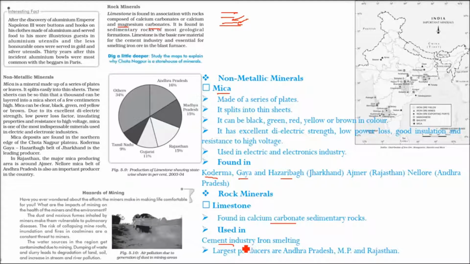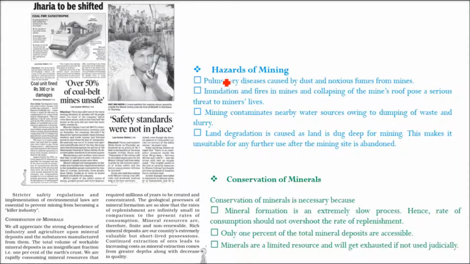Basically it is used in the cement industry and for iron smelting, loha pragalan. It is an essential element for smelting iron ore in the blast furnace. And the largest producers are Andhra Pradesh, Madhya Pradesh and Rajasthan.